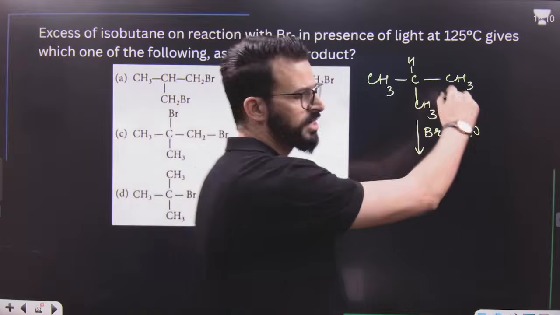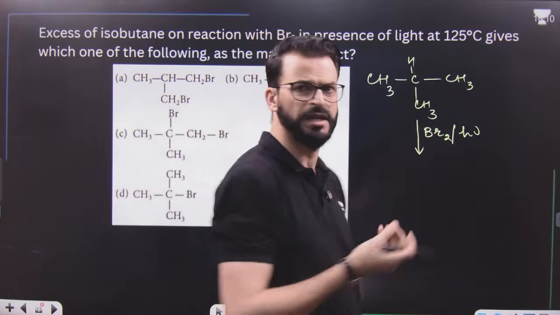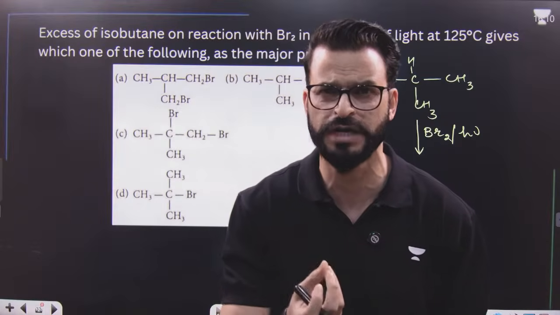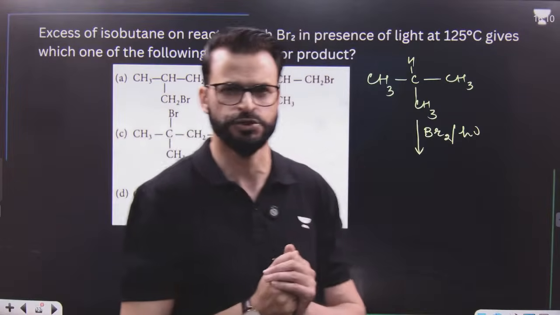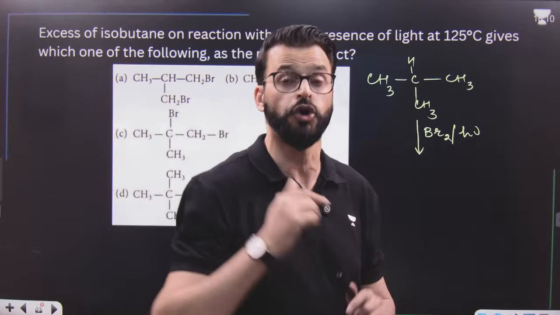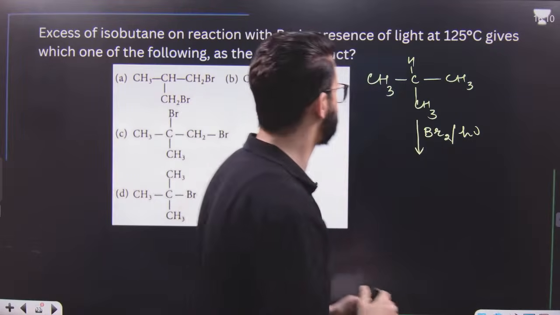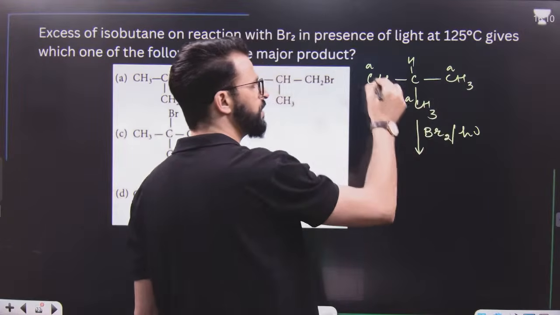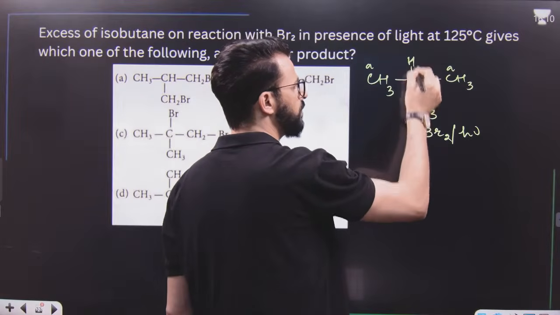First of all, what is this reaction? This is an alkane, this is bromine, this is halogenation of an alkane, this is bromination of an alkane, and we know bromination of an alkane is a free radical substitution reaction, but it is a selective free radical substitution. What is meant by that? That means whenever it forms a major product, it always forms it from the more stable carbon free radical. Now have a look. All these 9 hydrogens are of one type. The hydrogen attached to this carbon will be of a different type.